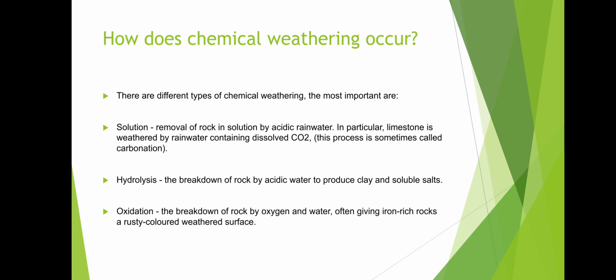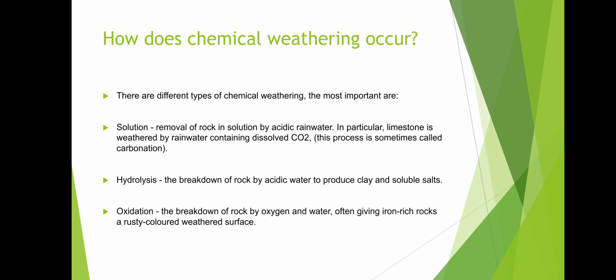The next question is, how does chemical weathering occur? Now you must be thinking, how does chemical weathering occur? There are different types of weathering, of which the most important are solution, hydrolysis, and oxidation. So the first point is solution. In the solution process, there is a removal of rock in solution by acidic rainwater. As I said earlier, if there is acidity in the weather, chemical weathering will be easier.